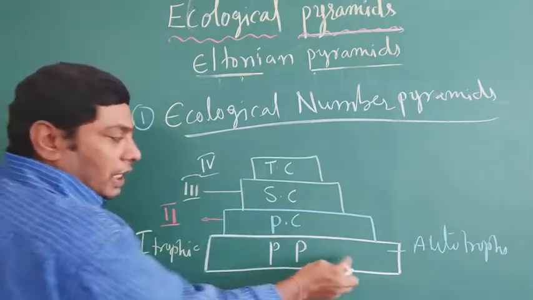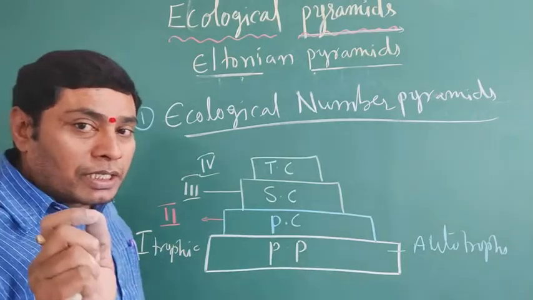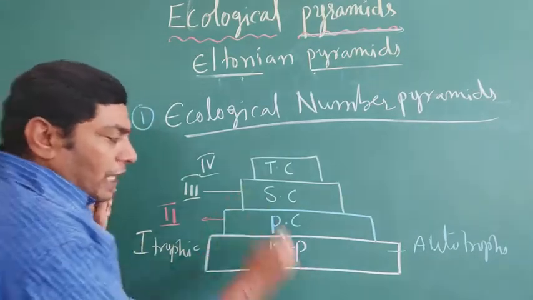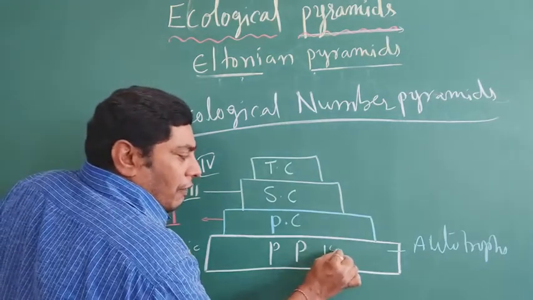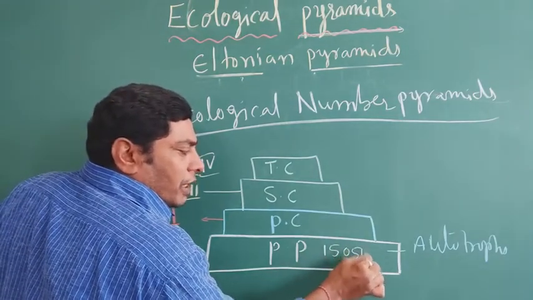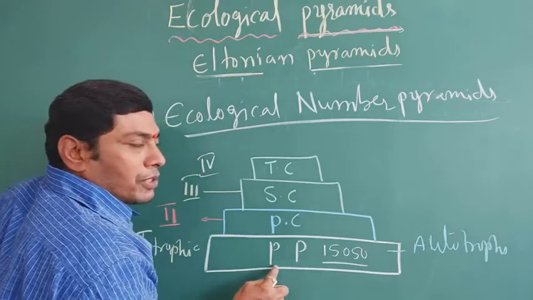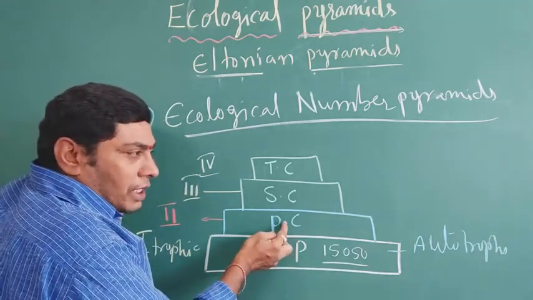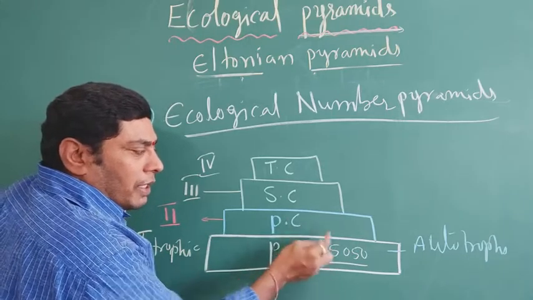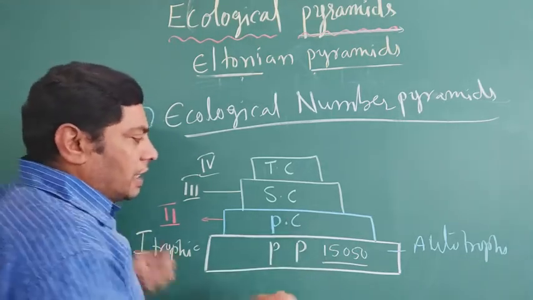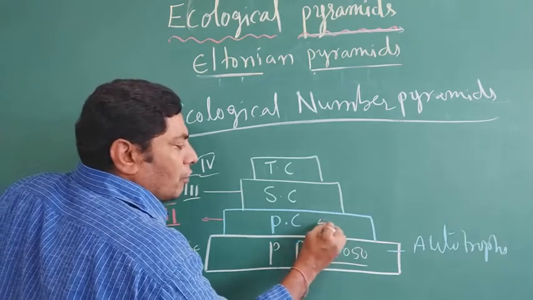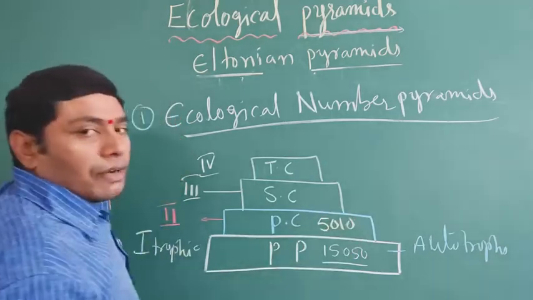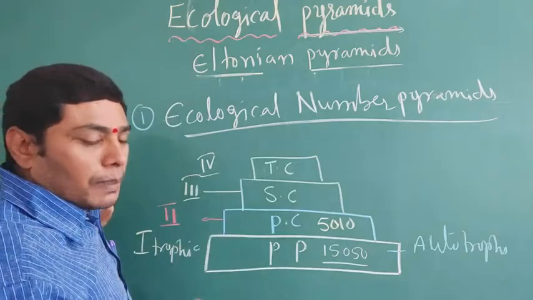So in here, the particular number is not important. For example, 15,050 organisms of the primary producers are the first trophic level. When going into the second trophic level, the number decreases. For example, in here only 5,010 organisms are there. For example purposes, the number is not important.